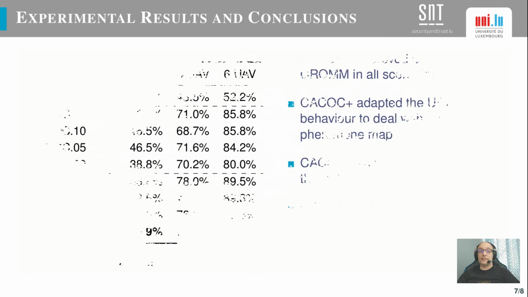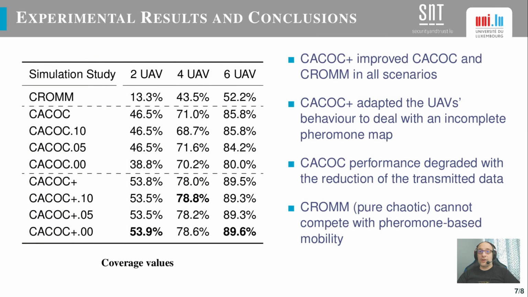After performing 30 runs of the genetic algorithm for each scenario and 2, 4, and 6 UAVs, we got the coverage values shown in this table. We also compare our results with CACOC and CHROM. We can see that CACOC+ has improved on the other mobility models in all the tested scenarios. The optimization of these parameters allowed CACOC+ to deal with incomplete pheromone maps.